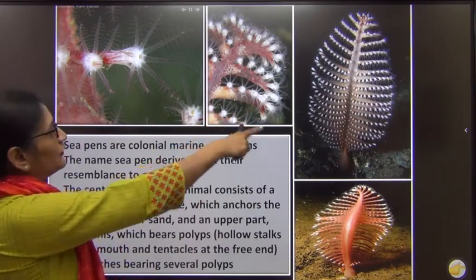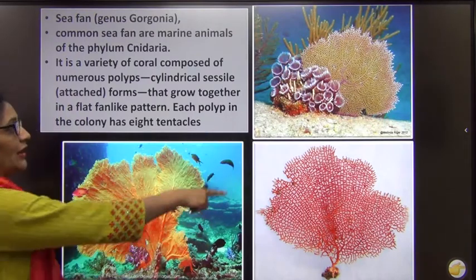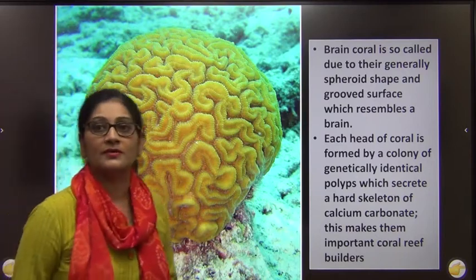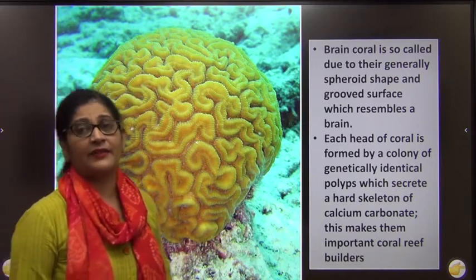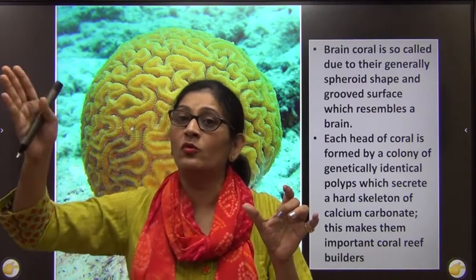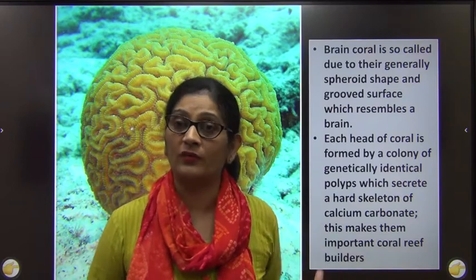Now this is how the sea pen looks, how beautiful, the sea pen or Pennatula. This is how the Gorgonia or sea fan looks, and this is how the brain coral looks. Now that we have done all the major examples, the mnemonic is OMG Papa. Remove O and remove A, and what is in the middle, you will remember the 5 examples along with the diagrams.